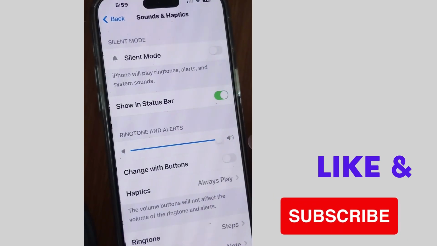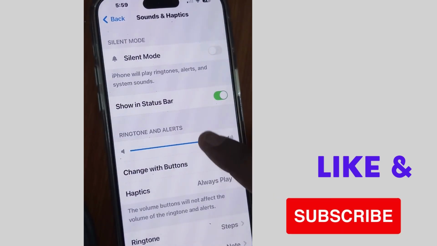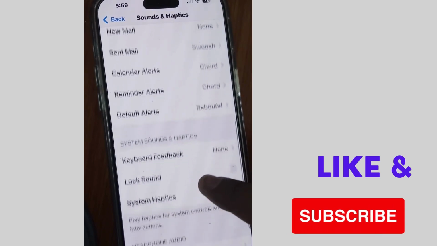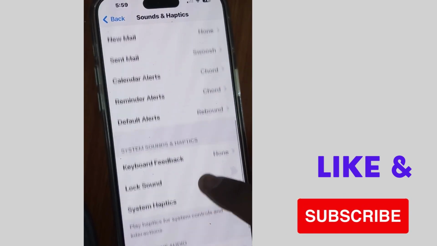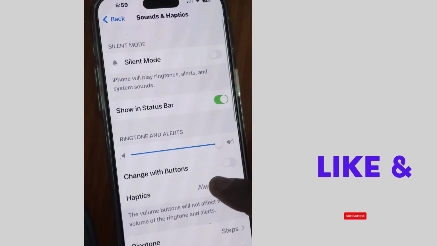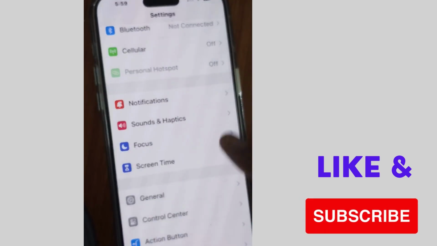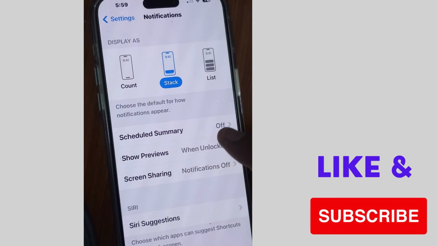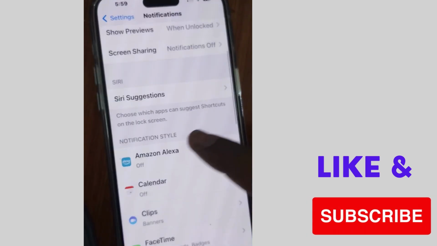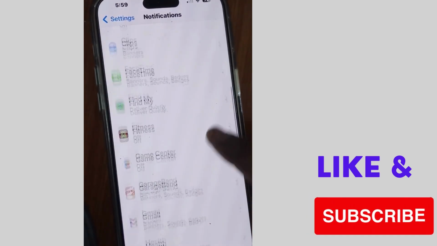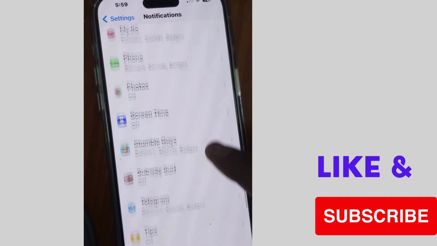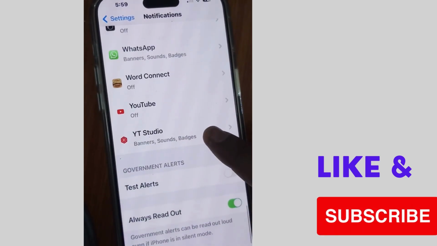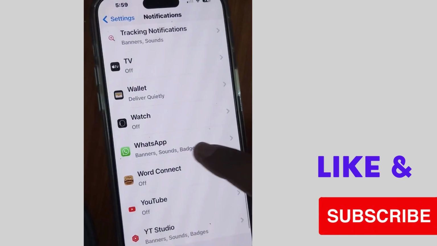If you choose Sounds and Haptics, the option will not be available. Most of the users visit Sounds and Haptics to do so. So tap on Notifications. Here, scroll down to Notification Style and choose the app for which you want to change the notification sound.